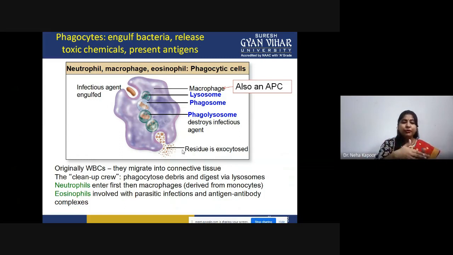In the case of neutrophils, they are the first to contribute in this mechanism of phagocytosis. After that, if the neutrophil stage has passed, then the macrophage stage comes. However, eosinophils become phagocytic in case of certain parasitic infections, for example intestinal infection, or if there is some excess deposition of immune complexes.